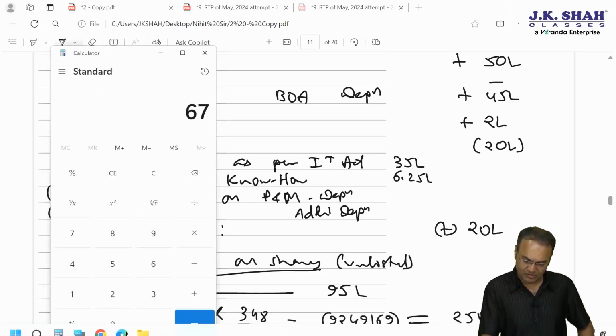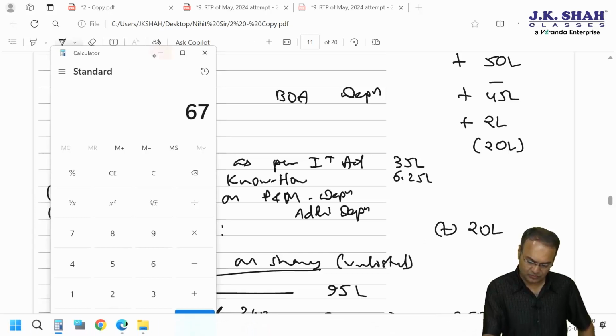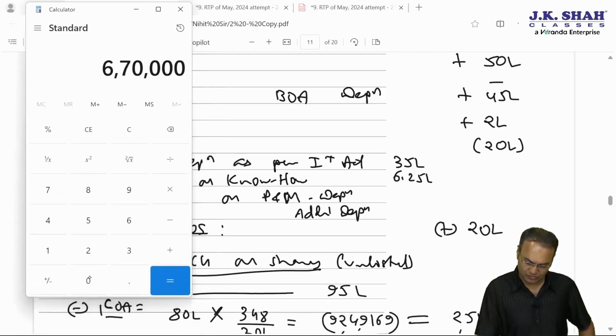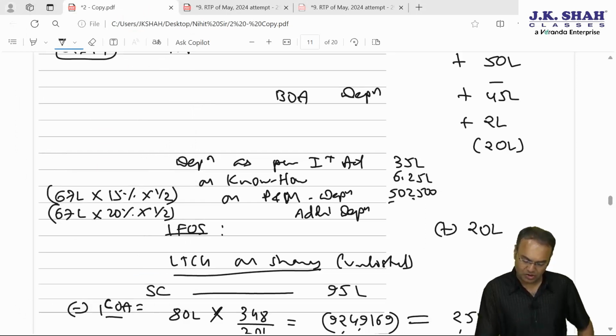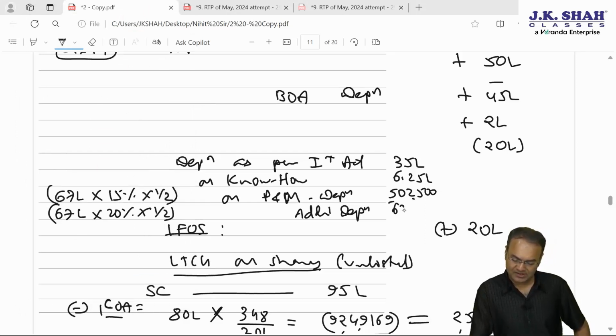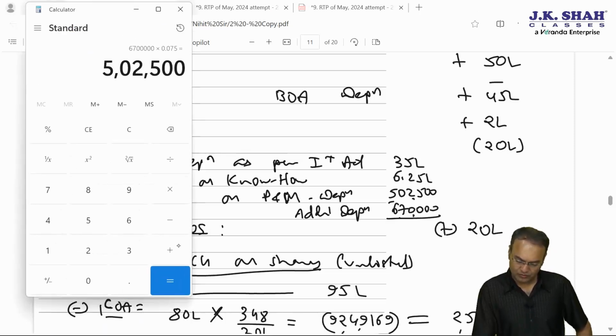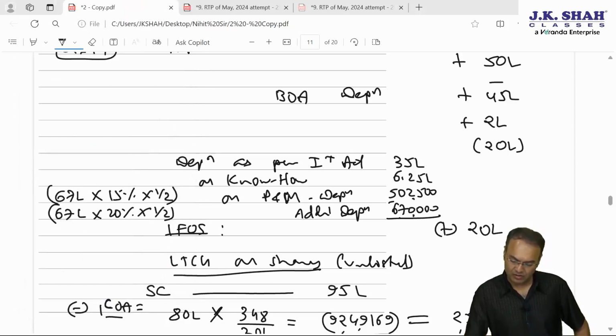So 67 lakhs into 0.075 is 5,02,500, and additional depreciation will be 10%, 6,70,000. Plus 6,70,000 plus 6,25,000 plus 35 lakhs is 52,97,500. 52,97,500 is the total depreciation.